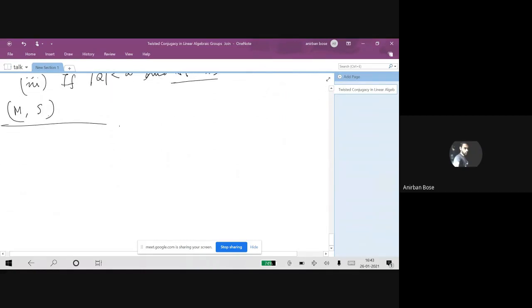For the next result that we can talk about, since we are finally trying to say something about semi-simple algebraic groups, our strategy is to talk about simple groups first, and from there we gradually move on to semi-simple groups and get an argument. So lemma 3: let G be a simple algebraic group.